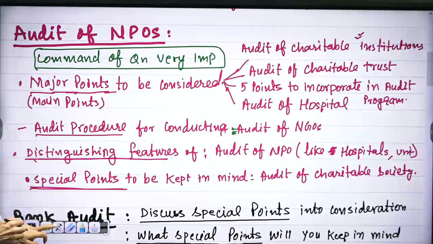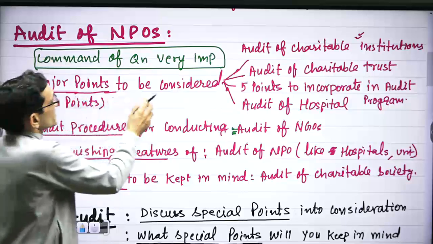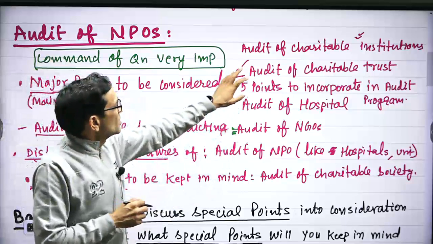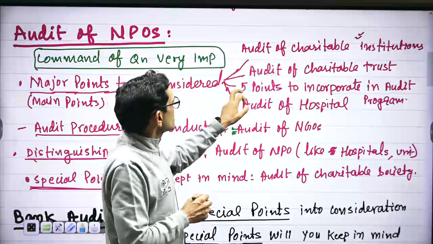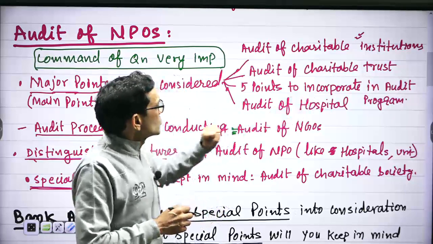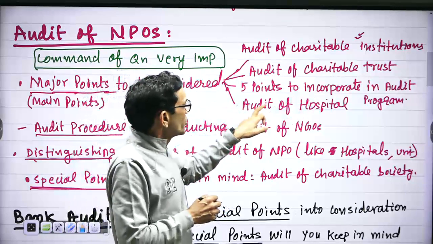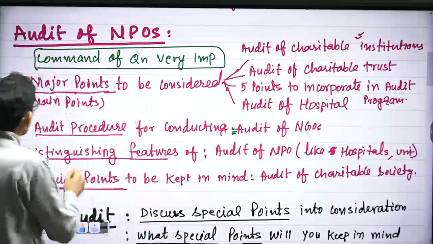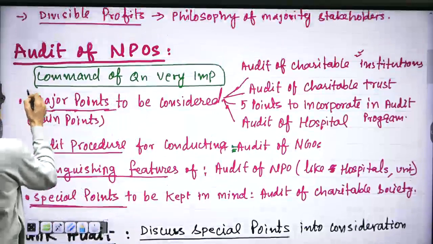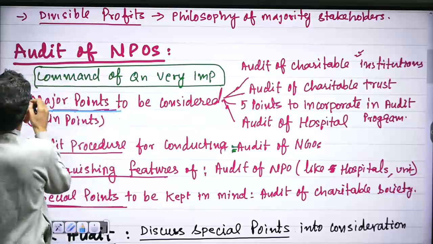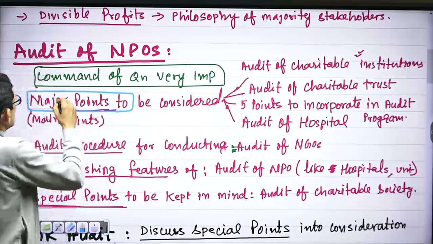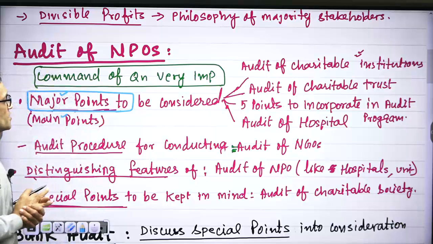main command of the question is major points of consideration. Major points of consideration with regard to audit of charitable institution, audit of charitable trust, 5 important points to incorporate in audit, or audit of hospital. This has been asked time and again, major points of consideration. So here major points or key points or main points that are very important.